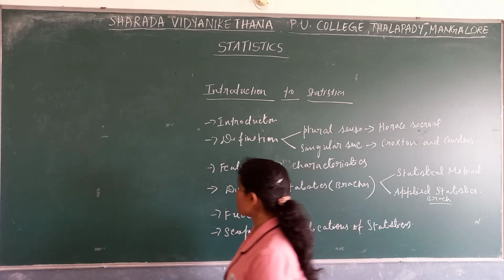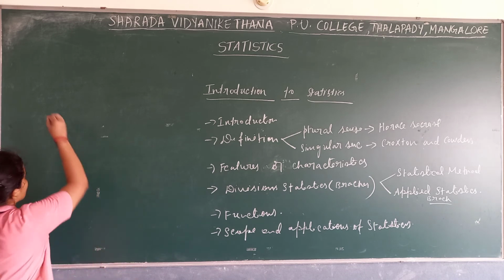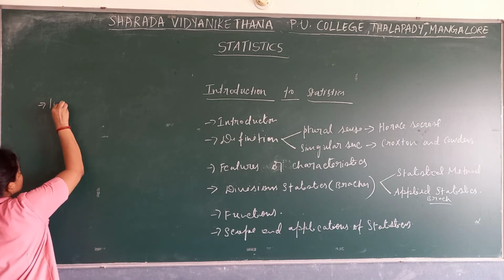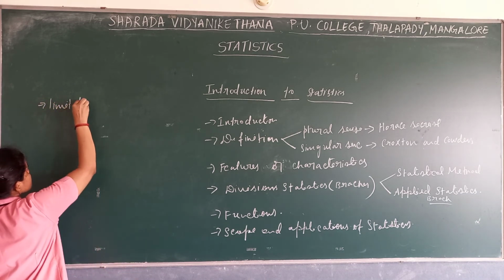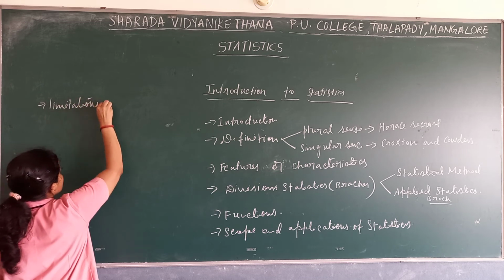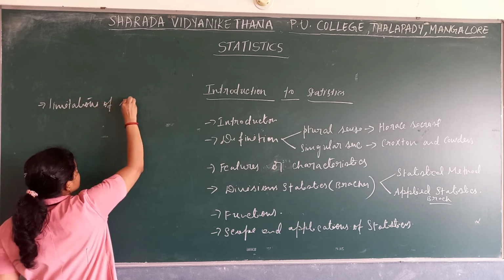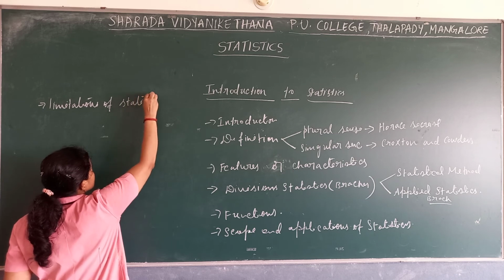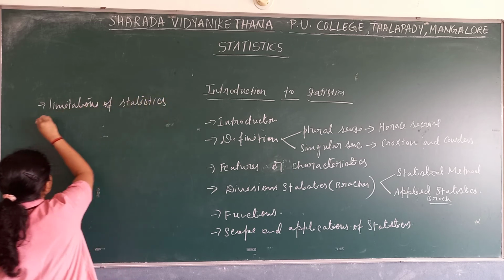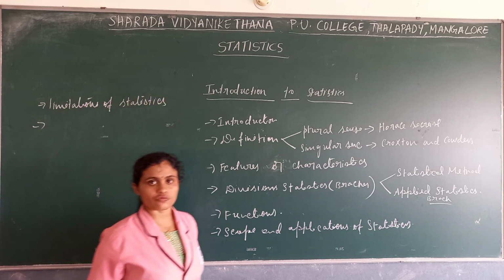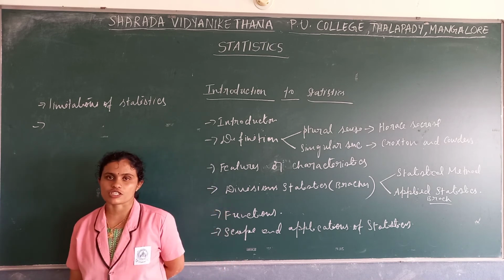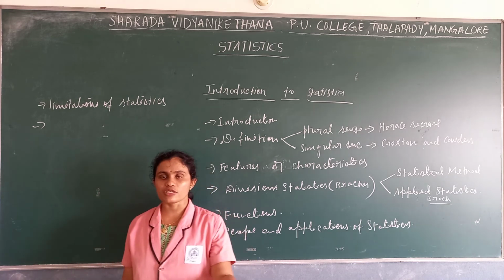Then we move towards the limitations of statistics. Which are the limitations? It does not deal with individual data.